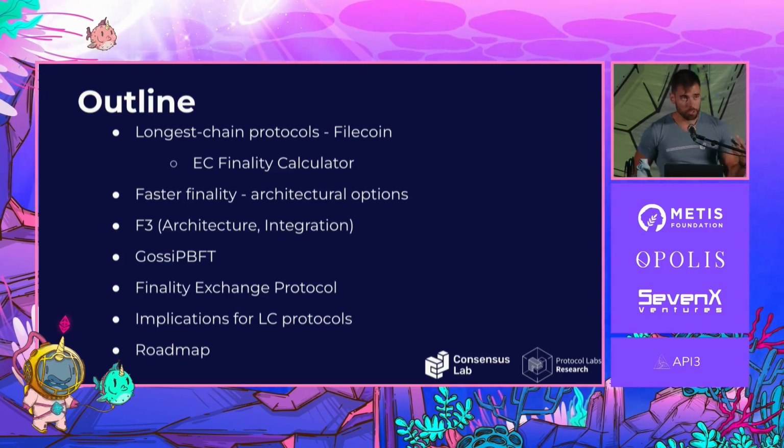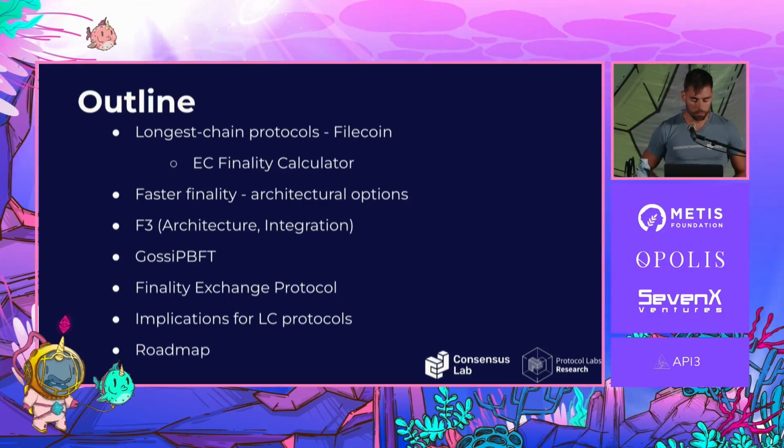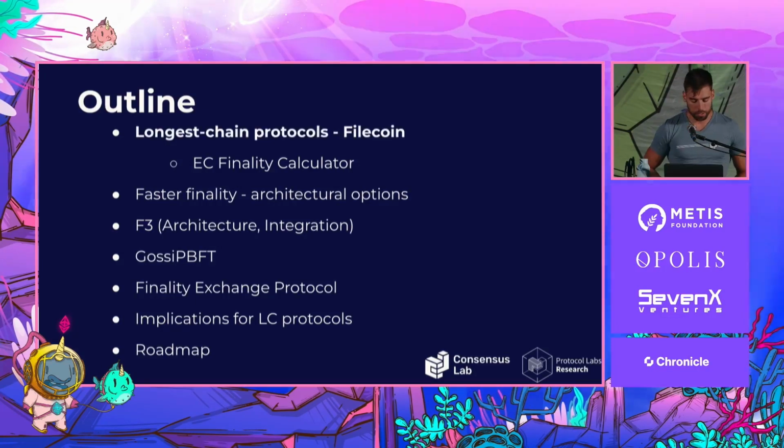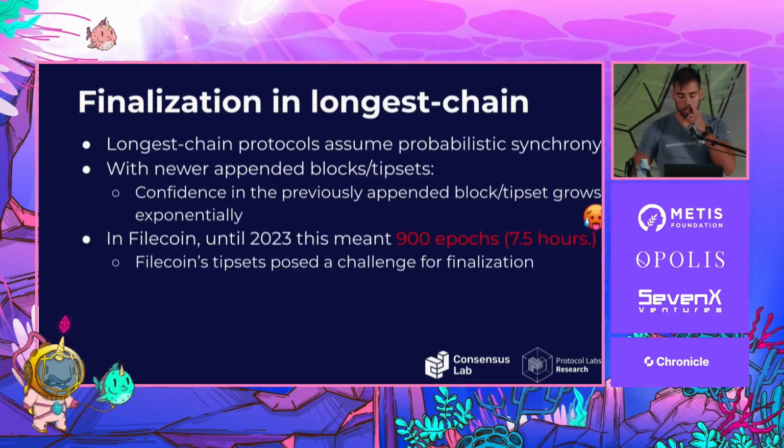At the core of the architecture, there is a new consensus protocol that we call Gossip BFT. And I'm also going to present a little bit of that one, plus the finality exchange protocol in order to get succinct verifiable proofs. Finally, a bit of the implications that F3 brings to longest chain protocols and the roadmap for the case of Filecoin. So longest chain protocols.